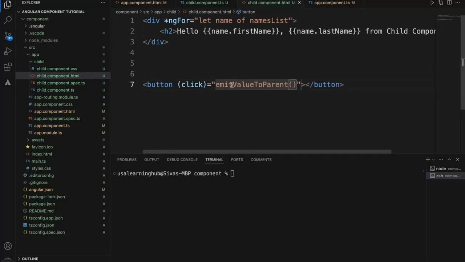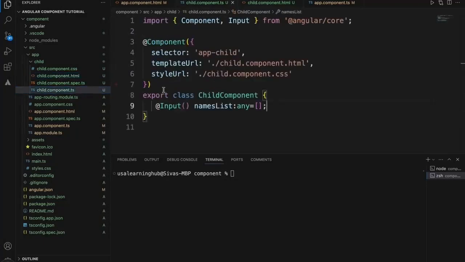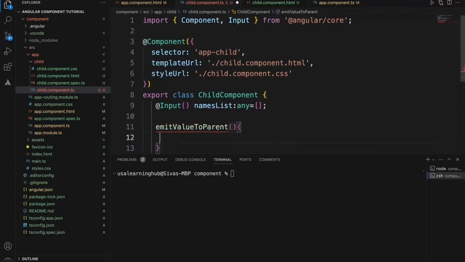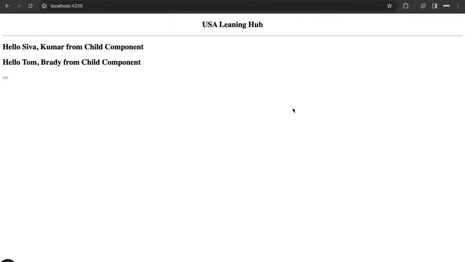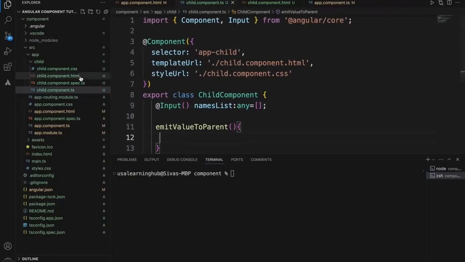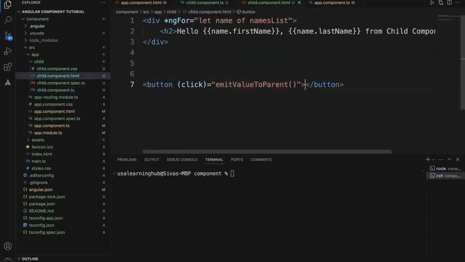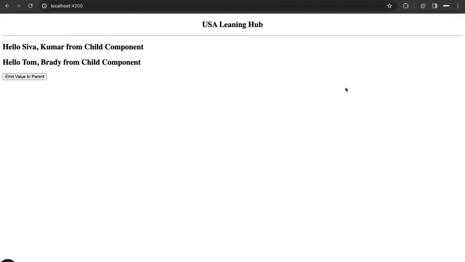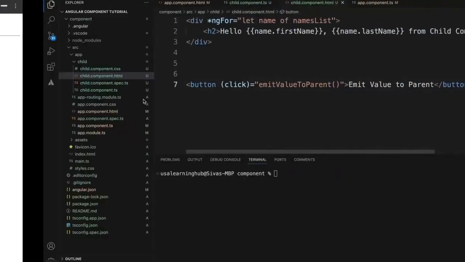Okay, and so we should have something over here in the child class for this particular function. When we click that button, let's check whether we got the button, or we have the button but we don't have anything. Okay, let's give a name, emit value to parent. Okay, now you see this is the button. When you click it, it should send the value to the parent.